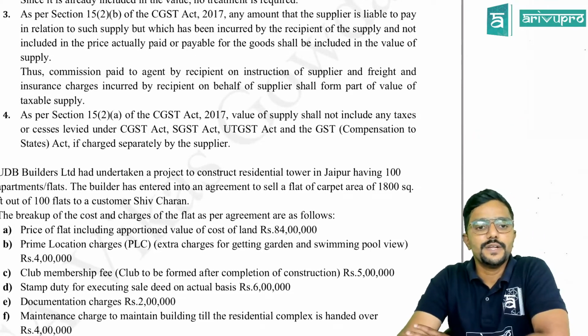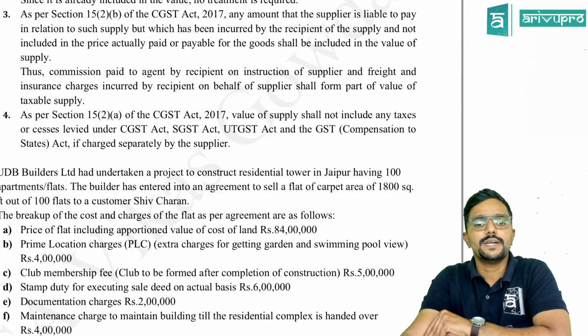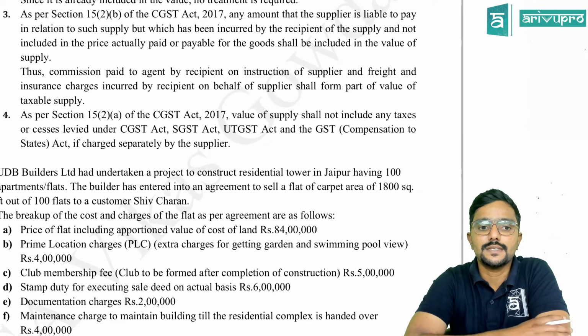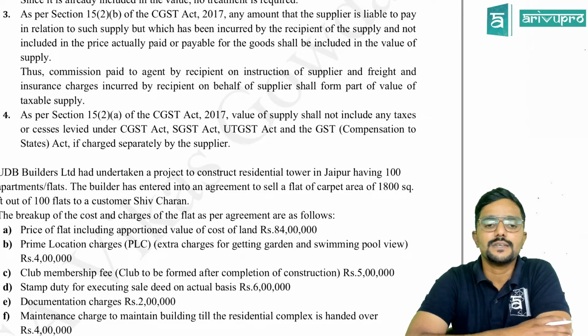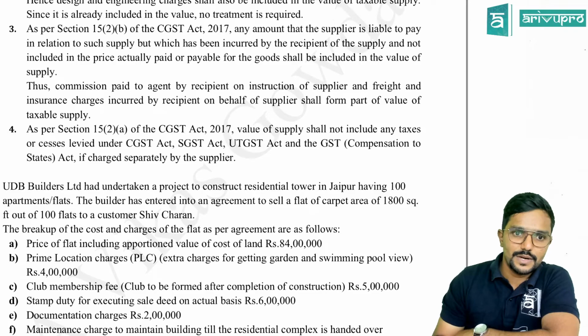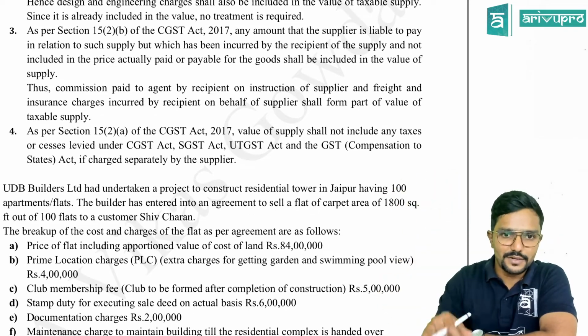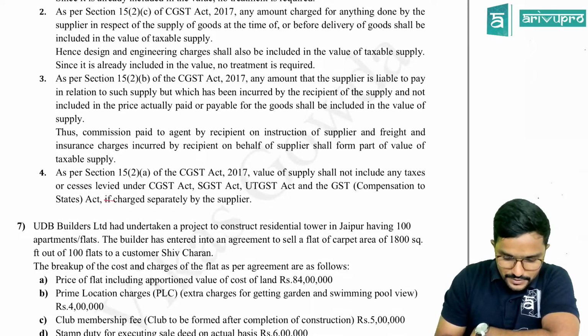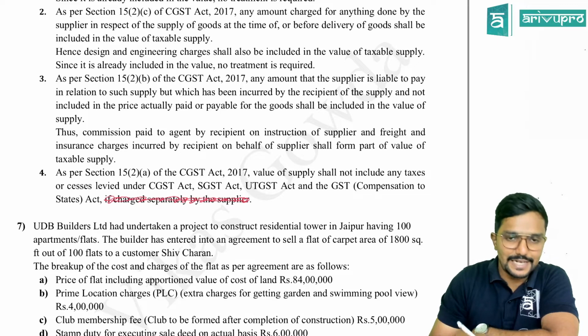As per section 15(2)(a) of CGST Act 2017, value of supply shall not include any taxes or cess levied under CGST, SGST, UTGST and GST compensations to States Act if charged separately by the supplier. Okay, means other taxes should be included, but whatever, if charged separately by the supplier should not come here actually, because this is the point for other taxes.